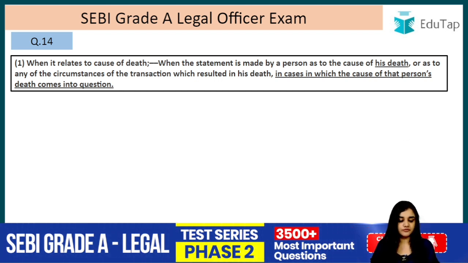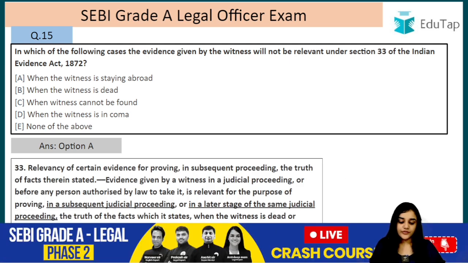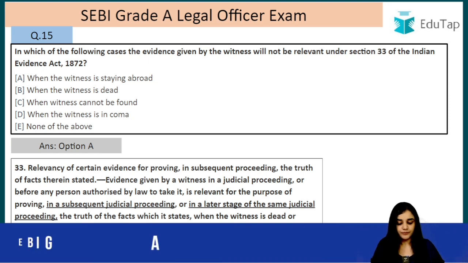Moving on, question number 15. In which of the following cases will the evidence given by the witness not be relevant under section 33 of the Indian Evidence Act 1872? So the answer to this question is A, when the witness is staying abroad. Relevancy of certain evidence for proving, in subsequent proceedings, the truth of the facts therein stated.